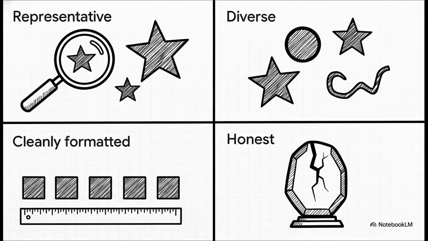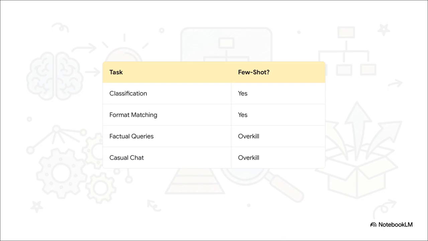Now, a quick warning. You can't just throw any random examples in there. You've got to craft them carefully. A good example is representative, meaning it looks like the real cases you'll be dealing with. It must be diverse, because if you only show positive examples, you're going to subtly bias the model to only give positive answers. It also needs to be honest, showing the rough edges if your real data has them. And, absolutely crucial, it must be cleanly formatted. Format leakage is a massive danger. Since the AI acts mechanically, it's going to faithfully reproduce any sloppy punctuation, stray asterisks, or weird biases you accidentally leave in your examples.